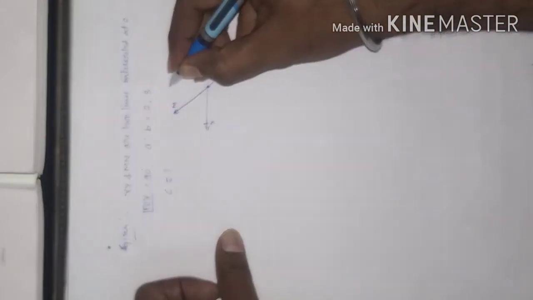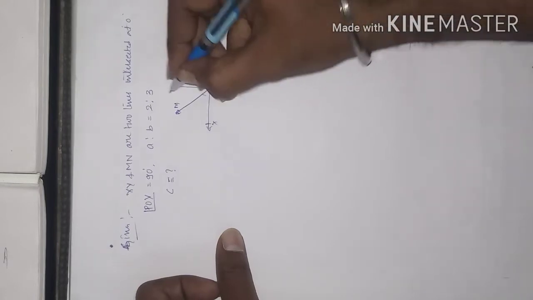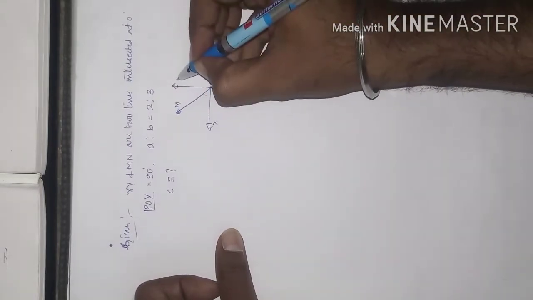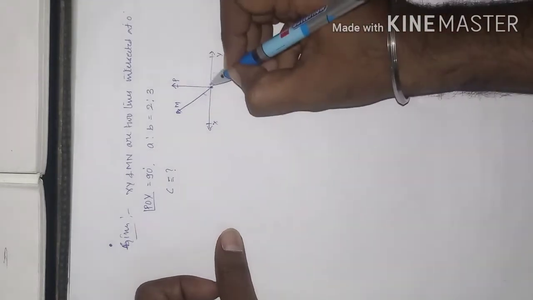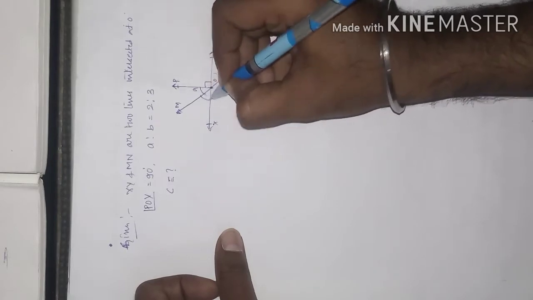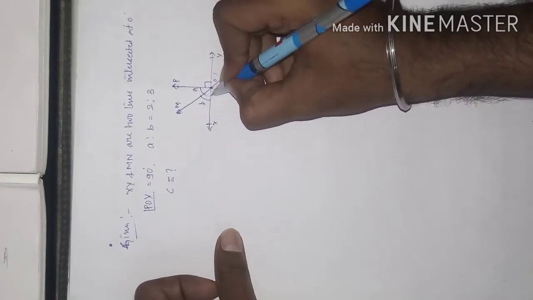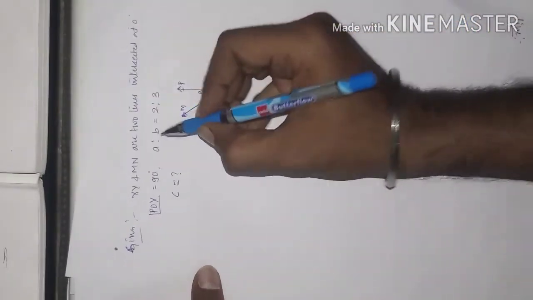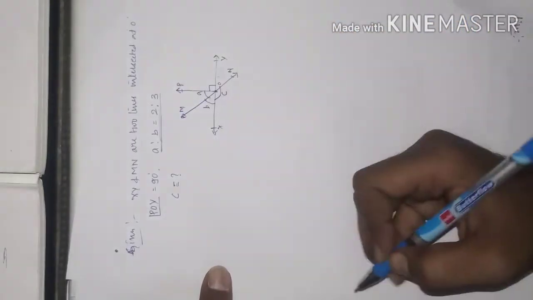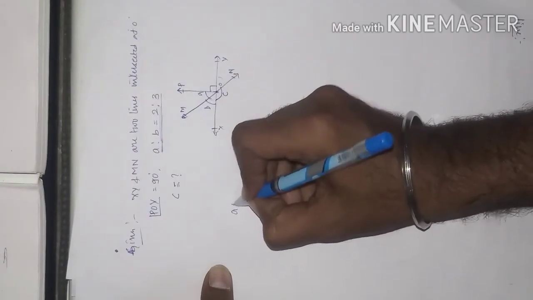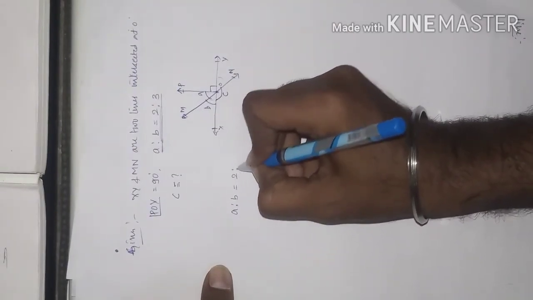See, in the geometry part, many ways are there to solve the questions, so you should notice everything in that. Okay, so this is P here, angle 90 degrees, and this is A, this is angle B, and they're asking to find angle C here. Now we will use this proportion first. We'll convert them into the constant. A is to B is equal to 2 is to 3.